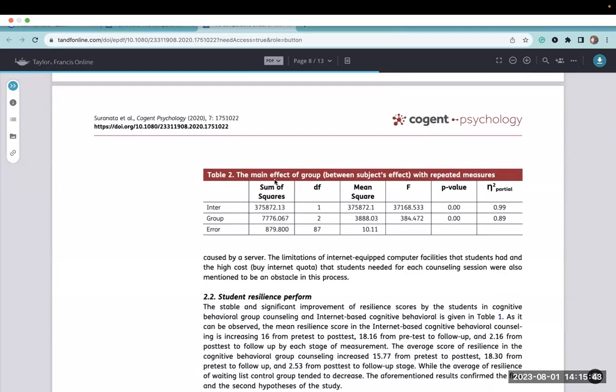And then here we have our main effect group, remembering that's for our independent variable of group. So the condition of group, whether it was the face-to-face, the internet, or the waiting group. And so here, the reason it's 2 degrees of freedom, right, is because there were 3 groups minus 1. So we had 2 here. And this is our F score, which is 384.472, a p-value of 0.0.